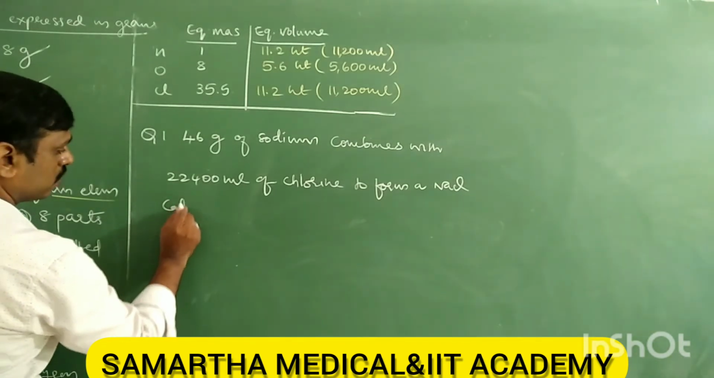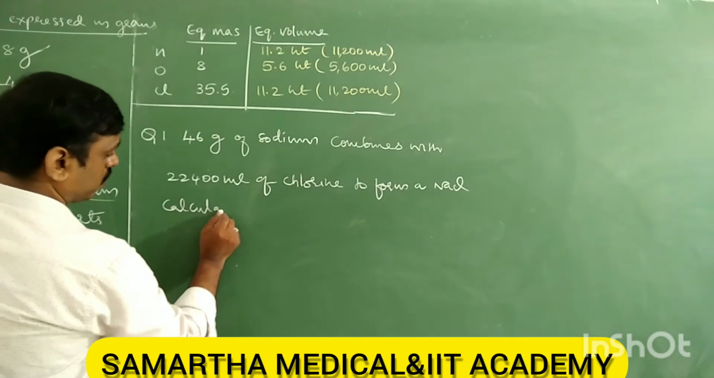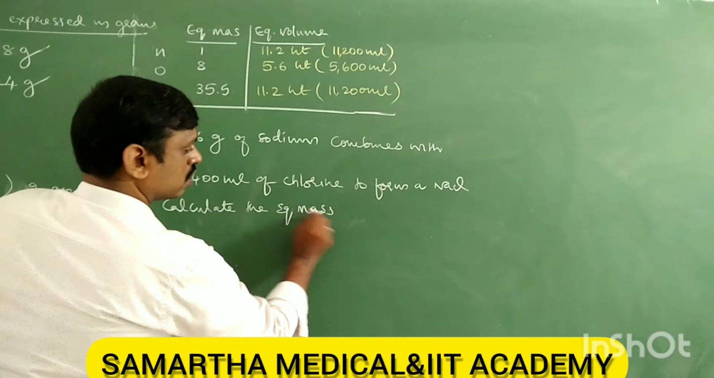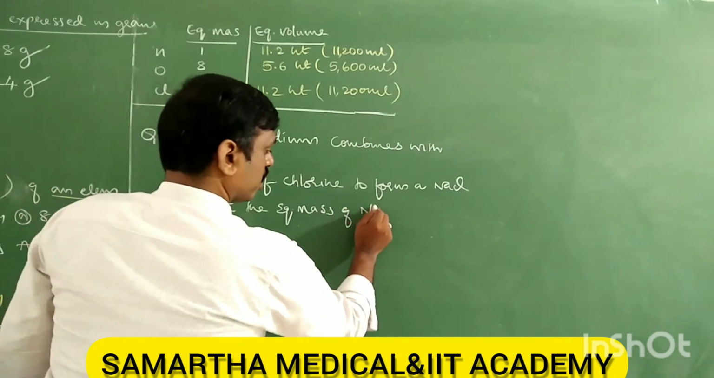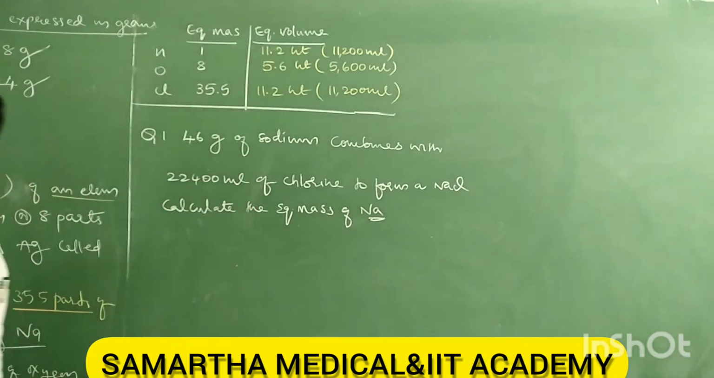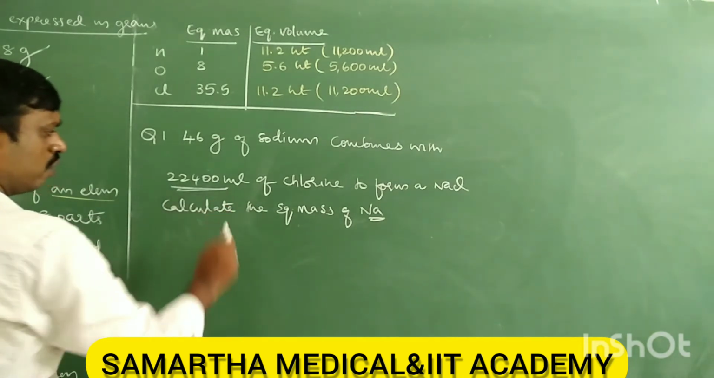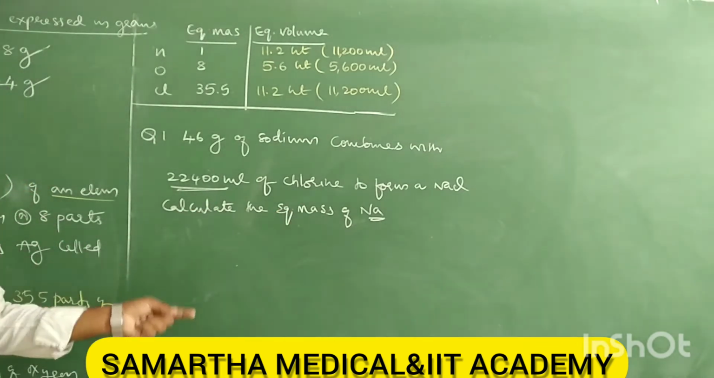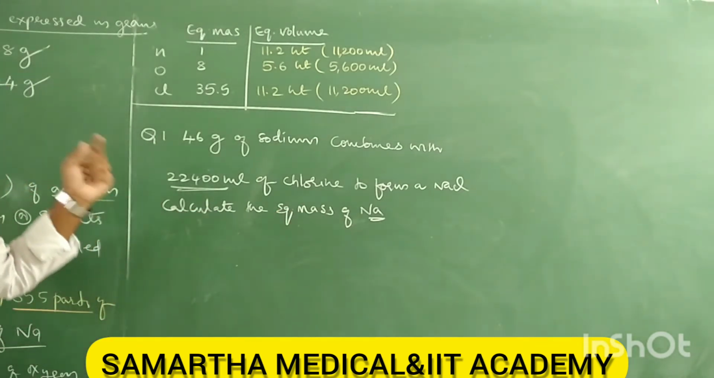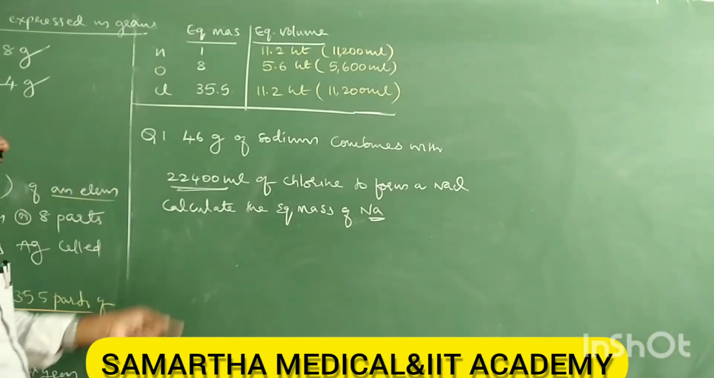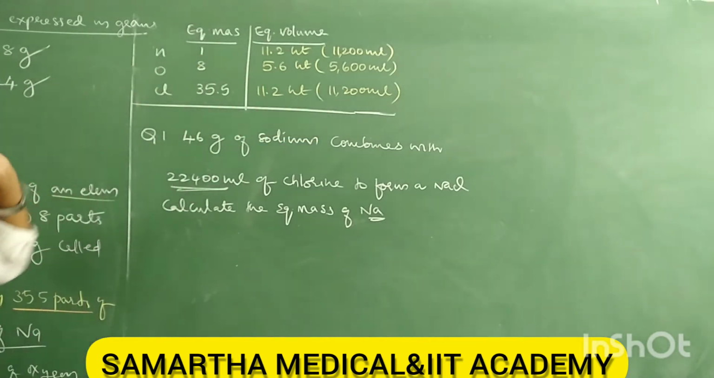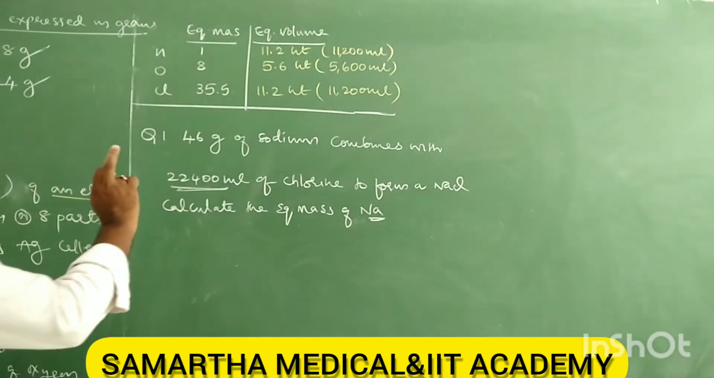Calculate the equivalent mass of sodium. We need to calculate the equivalent mass of sodium because the equivalent mass of chlorine we know. What is the equivalent mass of chlorine? 35.5. What is the equivalent volume? 11,200 ml.